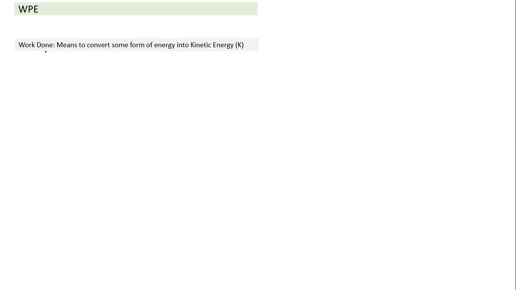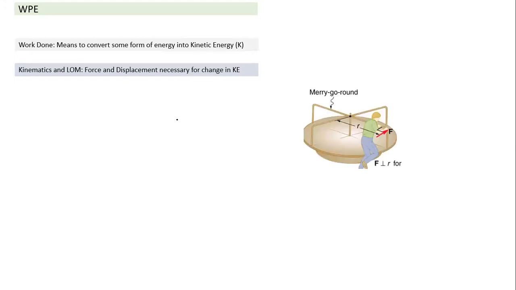We are talking about work done in the physics sense. Whenever work is done on an object, only then does kinetic energy change, and the other way around is also true: if kinetic energy changes, it means work must have been done. If we apply our understanding from the previous two topics, kinematics and laws of motion, we can very easily understand this. Velocity will change from a value u only if there's an acceleration, and if there's acceleration, there has to be a force. So force and displacement are necessary for a change in kinetic energy. But sometimes when the force is existing, and there is displacement, still there's no change in kinetic energy.